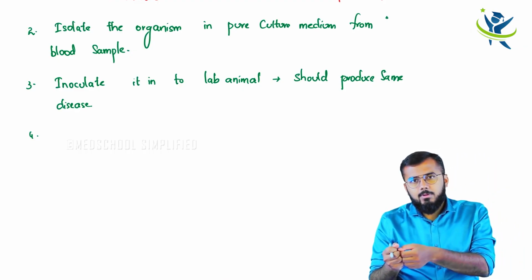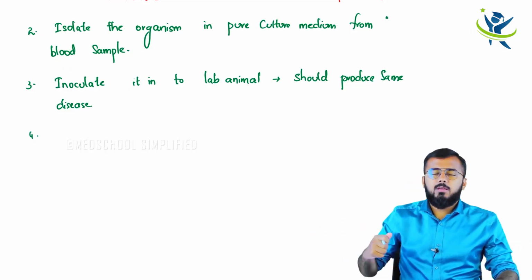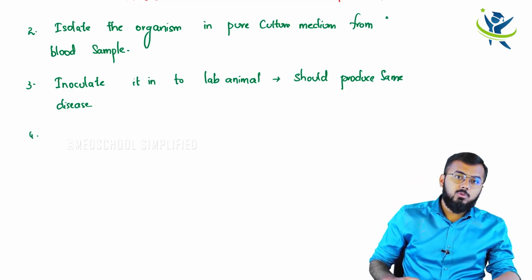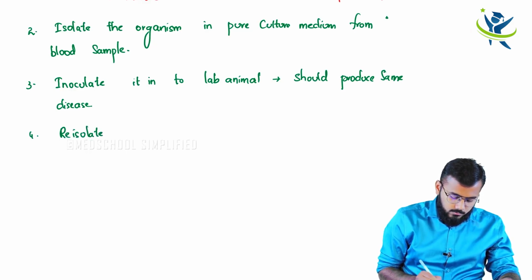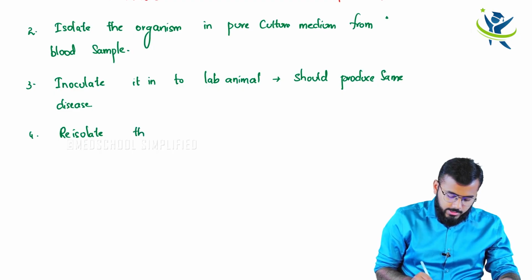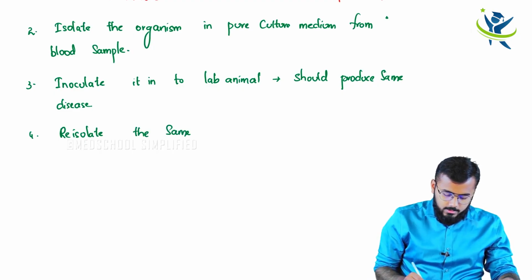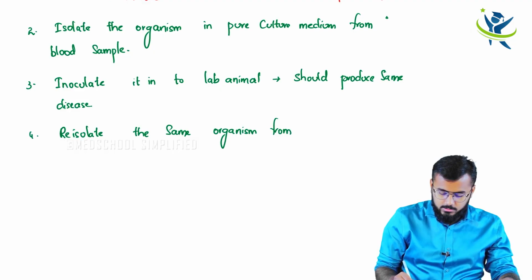Again you have taken the sample. Now again you are taking up that microorganism. You call it re-isolation, right? So you can re-isolate the same organism from the mouse, into a pure culture.